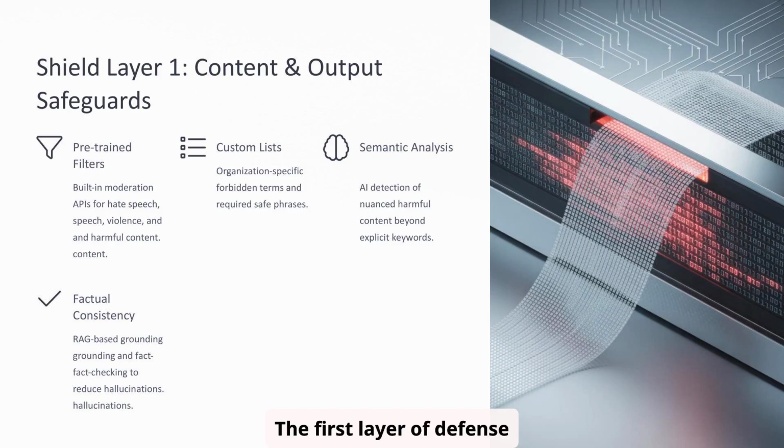The first layer of defense focuses on the content and output generated by the AI. This includes implementing pre-trained filters, often available via built-in moderation APIs, to detect and block categories like hate speech, violence, or other harmful content. We also utilize custom lists tailored to organizational needs, specifying forbidden terms or requiring the inclusion of safe phrases. Advanced semantic analysis helps detect nuanced harmful content beyond simple keywords, while RAG-based grounding and fact-checking improve factual consistency and reduce hallucinations.